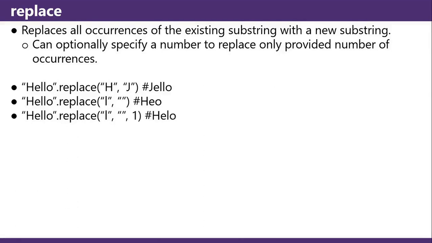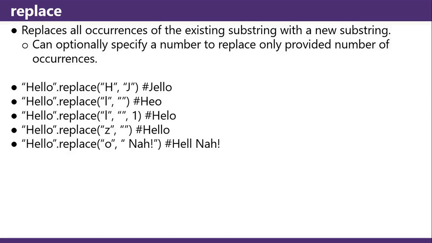Hello.replace('l', '', 1) replaces L with nothing, but only once, so Helo. Hello.replace('z', '') gives Hello. Hello.replace('o', ' nah') gives you Hell nah. Hello.replace('', '!') puts an exclamation point between every letter, and at the start and at the end.